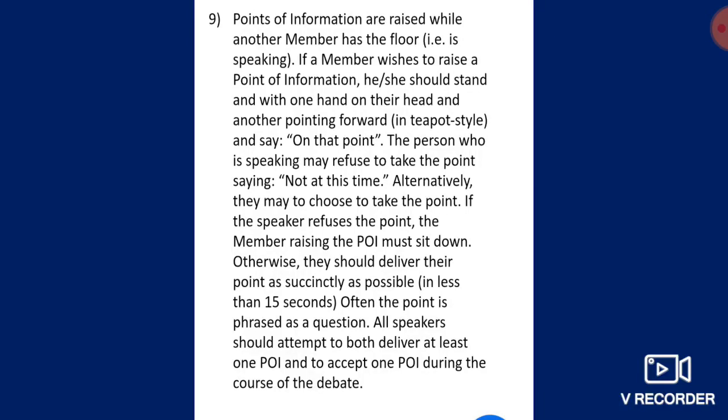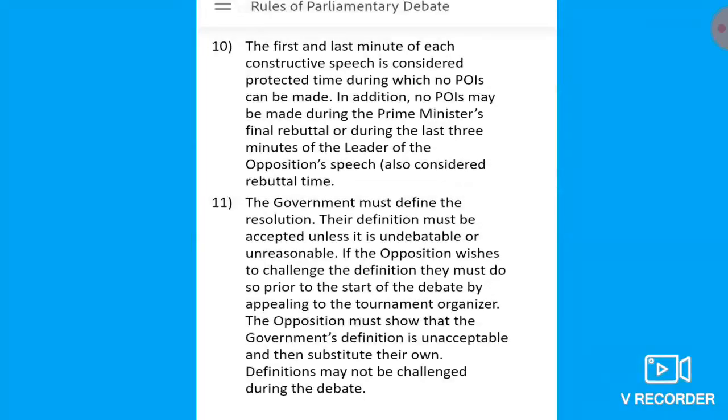Rule number 9 is the most important rule, the rule on point of information. You know, in English parliamentary debate, there are 3 points. Number 1, point of order. Number 2, point of information. And number 3, point of privilege. These points are most important for winning a debate.